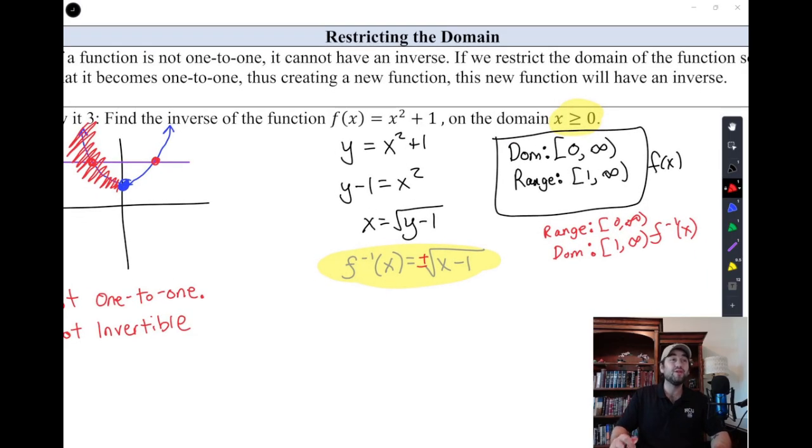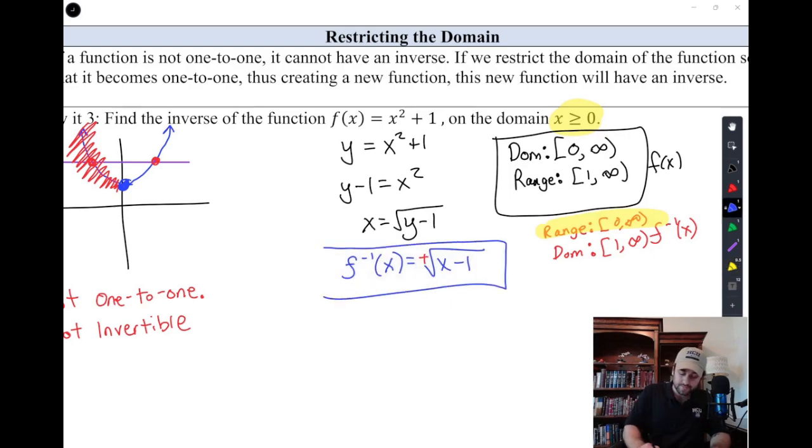And so if we look at our new range, which was our old domain, we can see that they're all positive numbers, which means we're going to pick the positive for our inverse function. And you don't have to write that plus sign. It's implied if it was left alone.